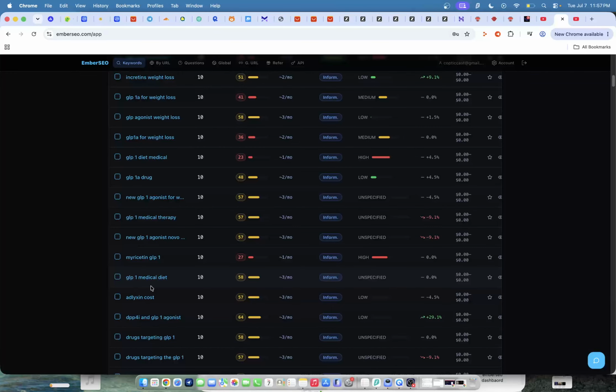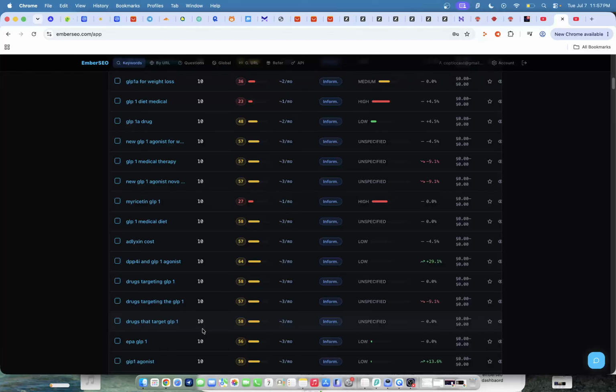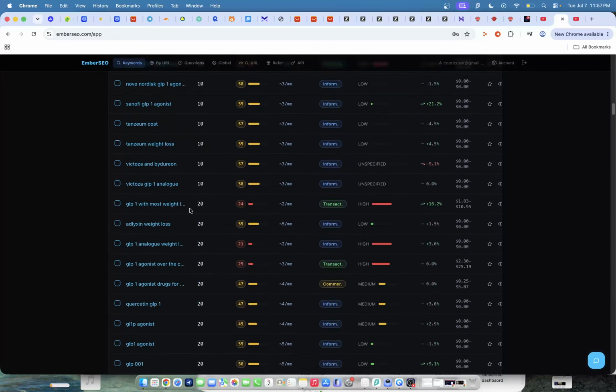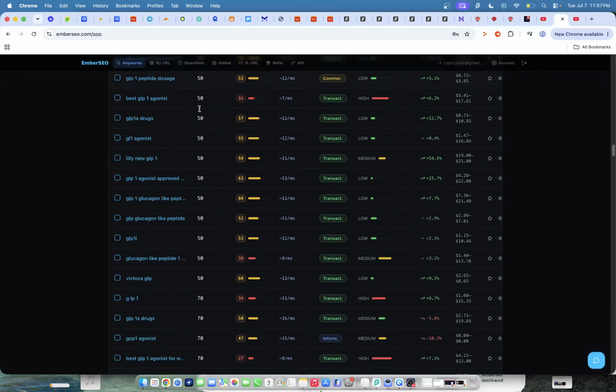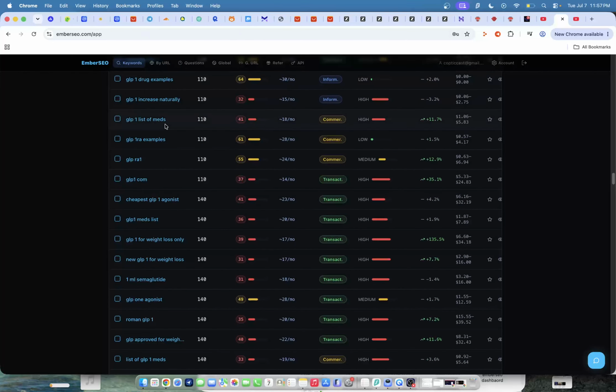Once you get attention for them, and when I say smaller keywords, I'm not referencing the tails, I'm referencing the search volume, okay? But when you start getting attention for that, Google will start placing that same article in other search queries so that you can get a little bit of attention from those. And as you go on, you need to keep a record of what keywords and what attention volume spectrums they have, and you just keep leveling up. So in the beginning, you might write a few articles for the 10 section, then you might write a few for the 40 section, and so on and so forth. And they need to keep going up.